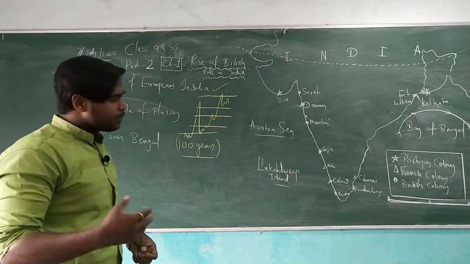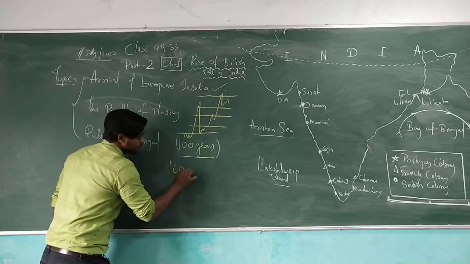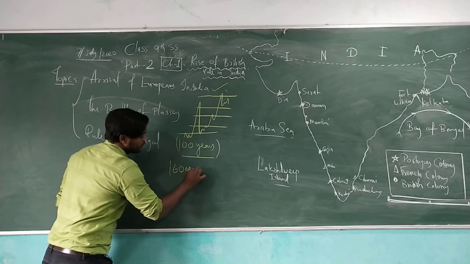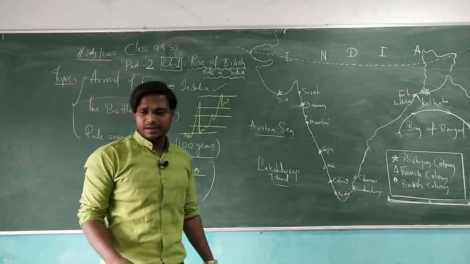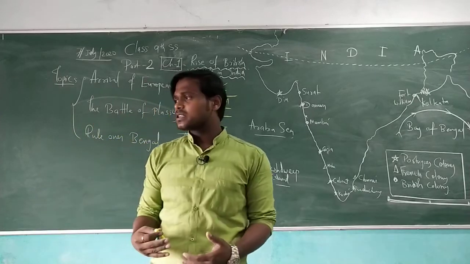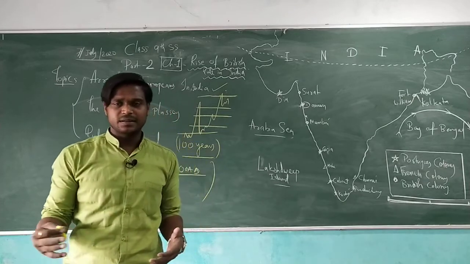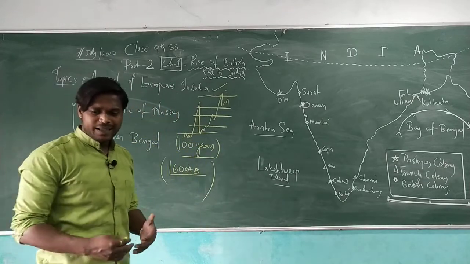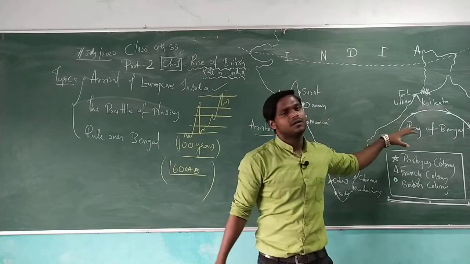If you talk about the year 1600 AD, something went further. In 1600 AD, Queen Elizabeth of England gave permission. Why was there permission for India from the Queen?